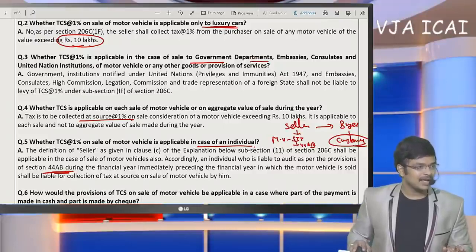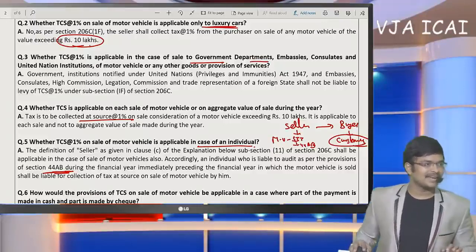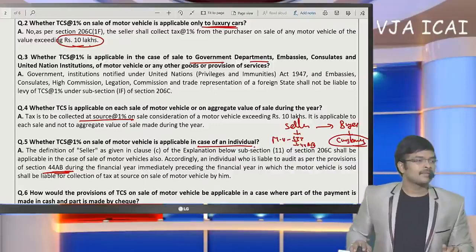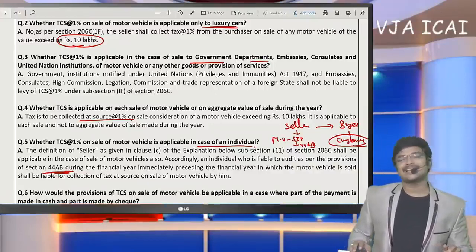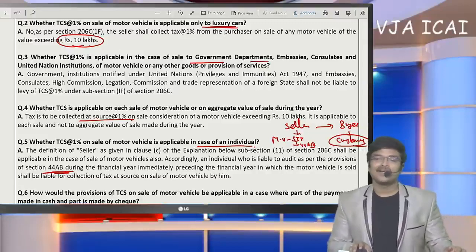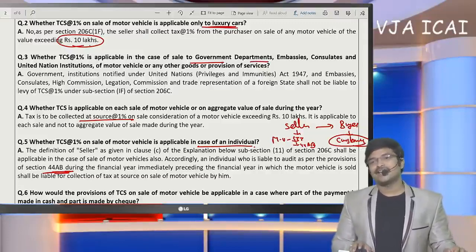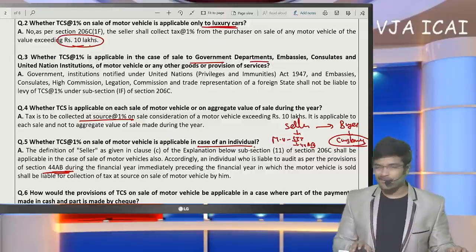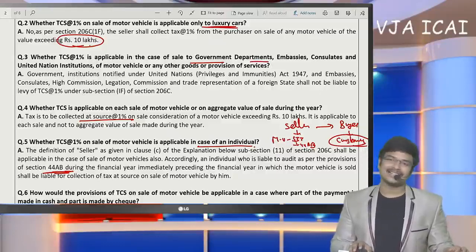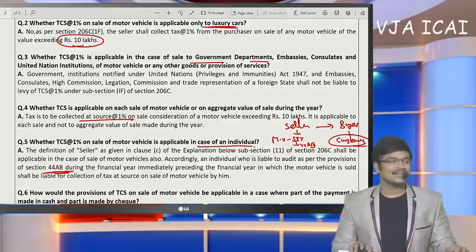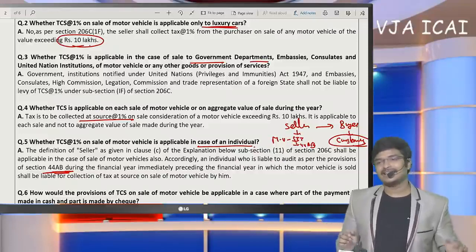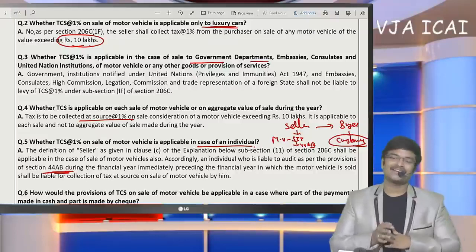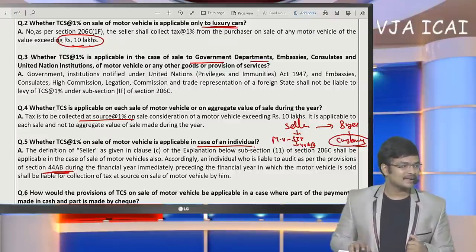Next, how to differentiate professional fees or technical fees? Sir, professional fees and technical fees are both liable to TDS under 194J only. To differentiate, if any engineering services are being provided, we have to classify it as a technical service. For all other cases, we treat it as a professional service. Once you go through the definition regarding technical services, based on that, we need to make the classification.